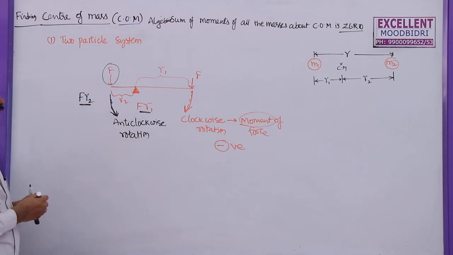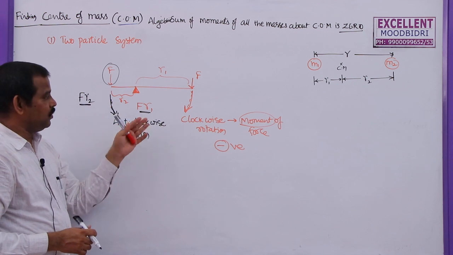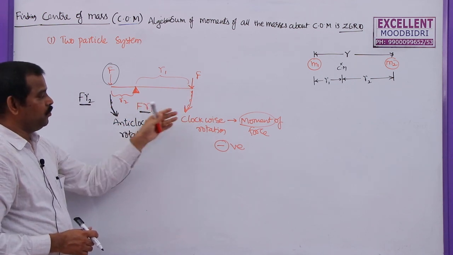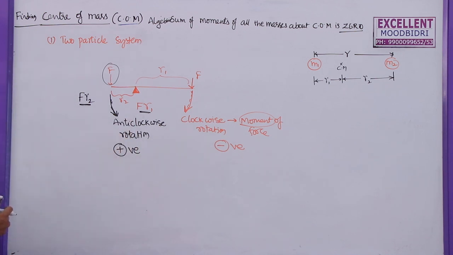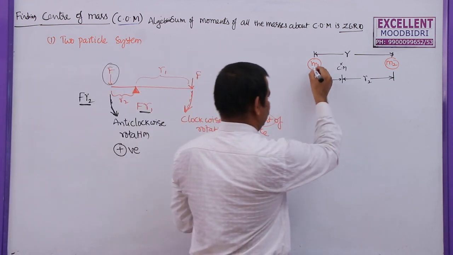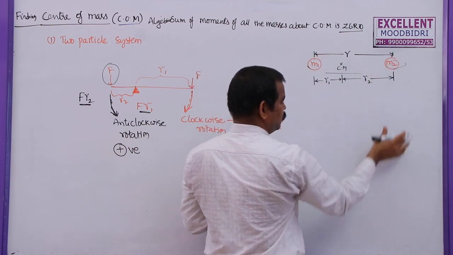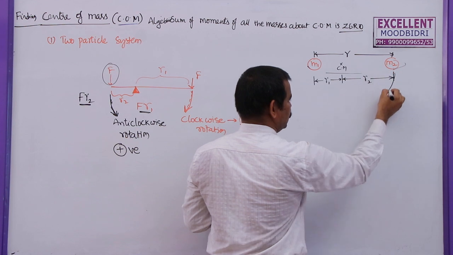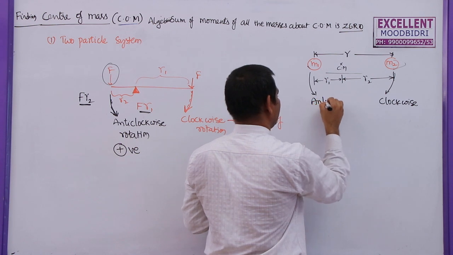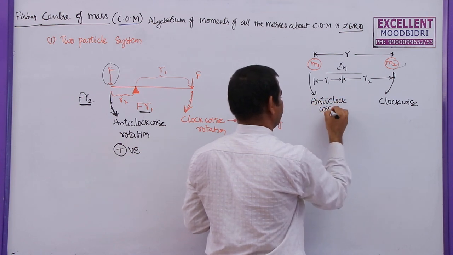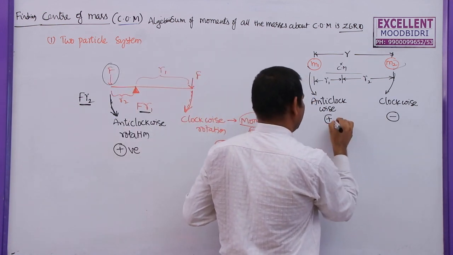Please remember this one. This is only the assumption made by the scientists previously. They took the clockwise as a negative movement and the anti-clockwise as a positive movement. Now in this system, if only M2 is present and M1 is absent, then the system due to gravity will try to move down. So this is a clockwise movement, and this is an anti-clockwise movement. Here the clockwise movement is negative and this is positive.